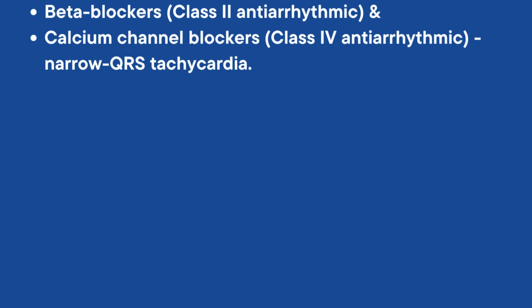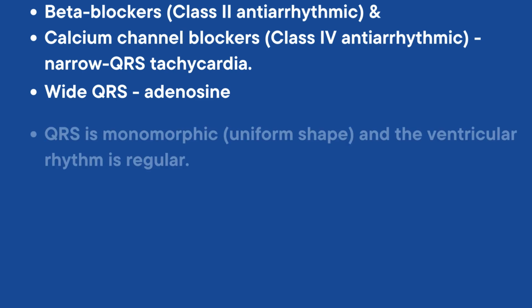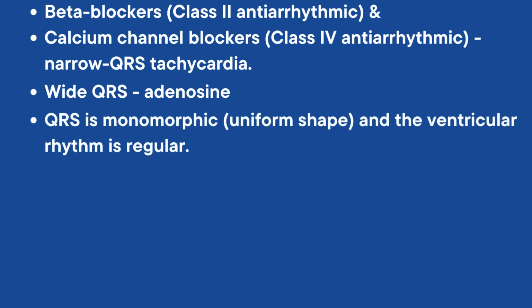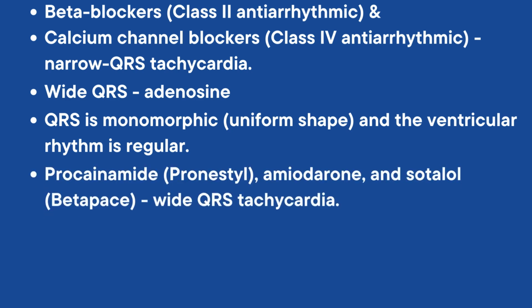Beta blockers such as class 2 antiarrhythmic and calcium channel blockers, that is class 4 antiarrhythmic, or the rarely used, may also be considered in a narrow QRS tachycardia. If the tachycardia has a wide QRS, then adenosine is considered only if the QRS is monomorphic, that is uniform in shape, and the ventricular rhythm is regular.